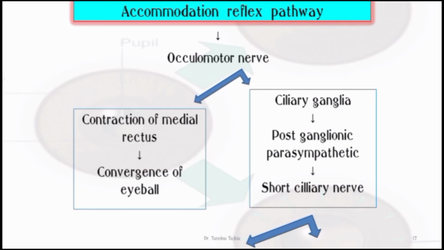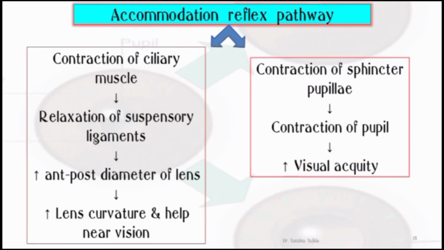Secondly, it goes to the ciliary ganglion. Here, postganglionic parasympathetic fibers, then the short ciliary nerve. The short ciliary nerve is divided into two parts. One part goes to the contraction of the ciliary muscle, which causes relaxation of the suspensory ligament and increases the anteroposterior diameter of the lens, which increases the lens curvature and helps for near vision.